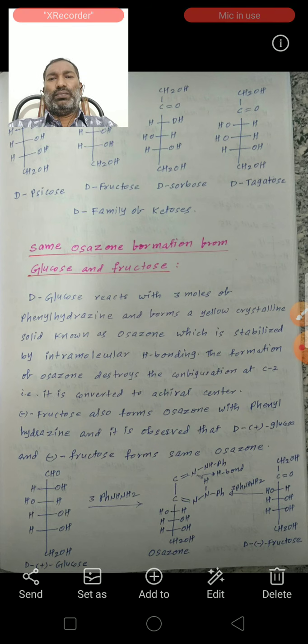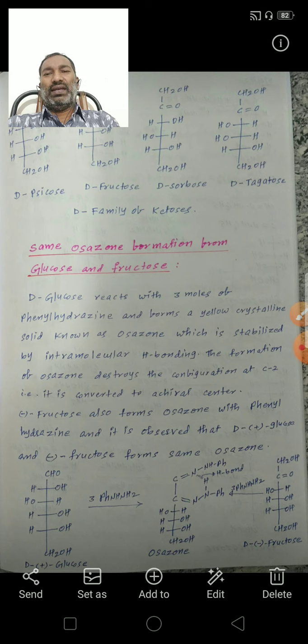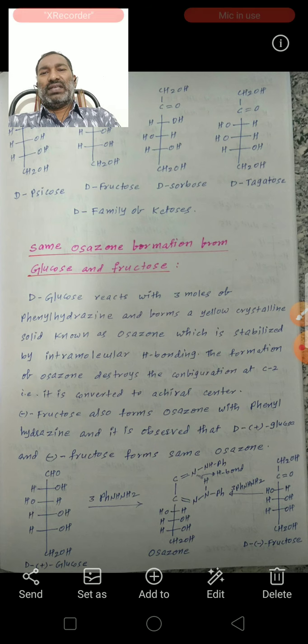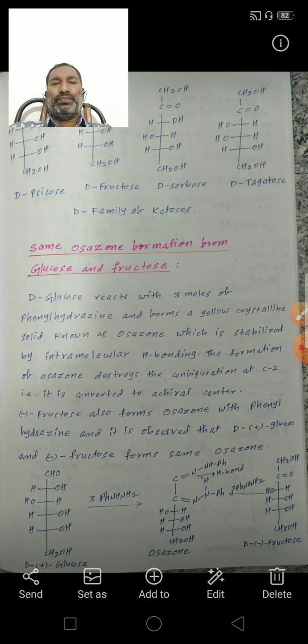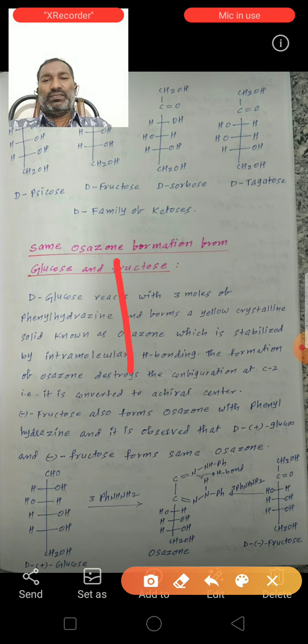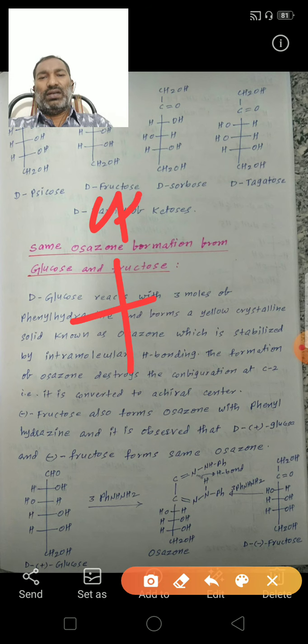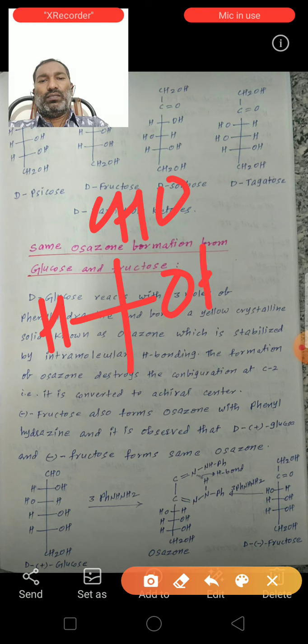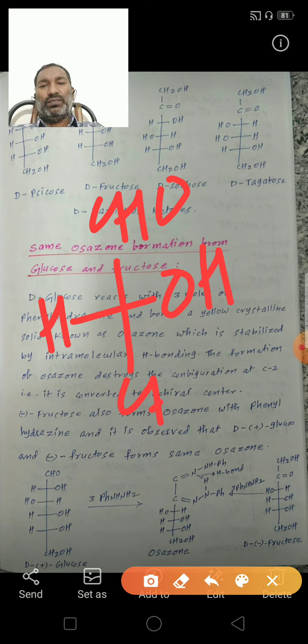According to glyceraldehyde, in the last carbon above the CH2OH, see here, glyceraldehyde, CHOH.